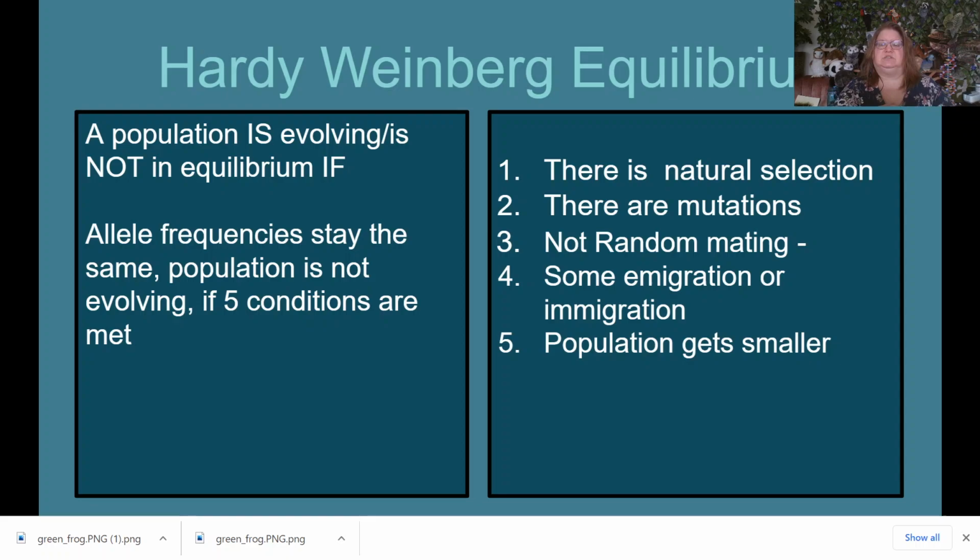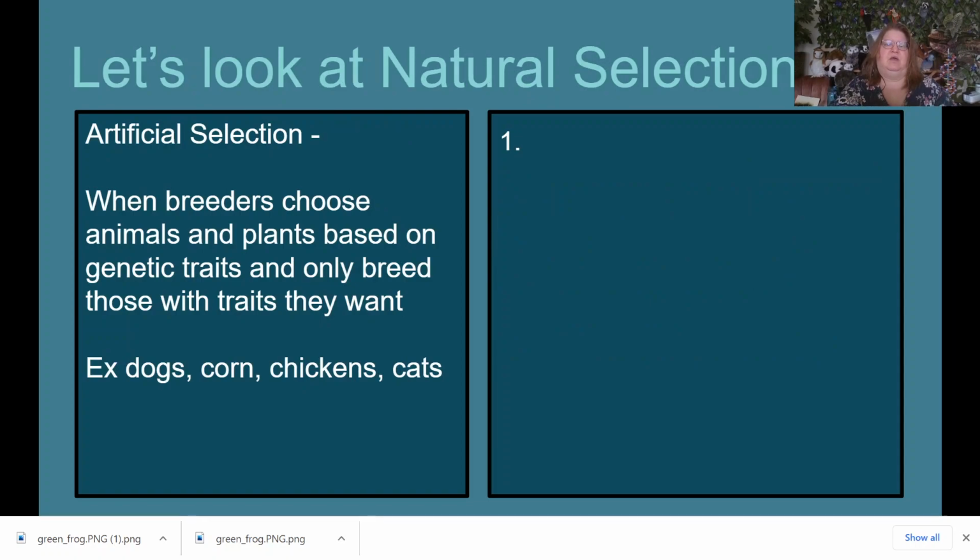There is natural selection. There are mutations. There is not random mating. In other words, some animals are going to attract mates or reproduce more. There are some animals or plants leaving or coming in, and we'll talk about how plants can do that, and that's the 4th condition. Or the population gets smaller. So again, if any of these 5 things happen, that's going to change the frequency. So let's take a look at natural selection. That was the first one.